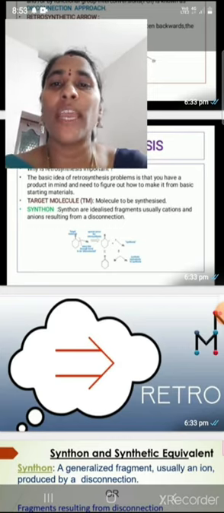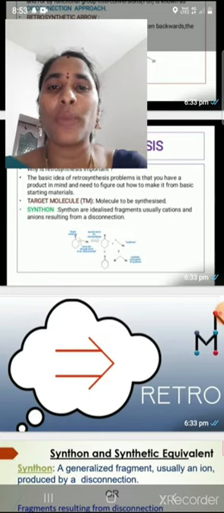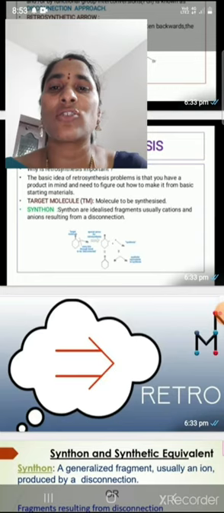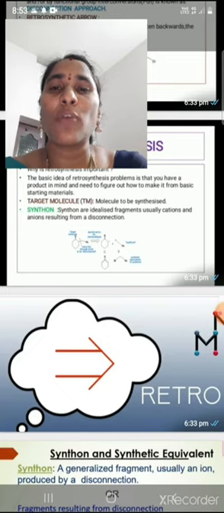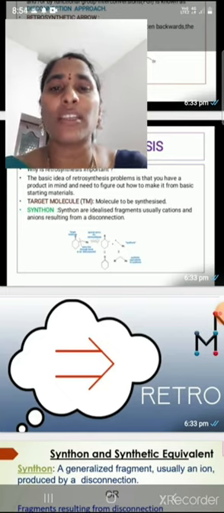Then, target molecule: which molecule is to be synthesized? Target molecule means the molecule that is going to be synthesized. That is the target molecule definition.